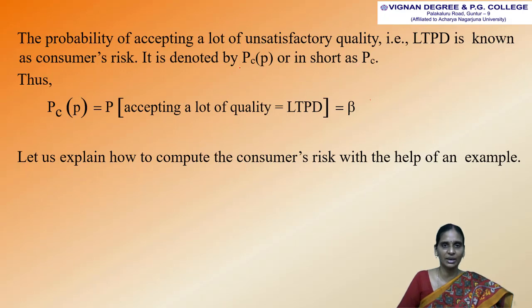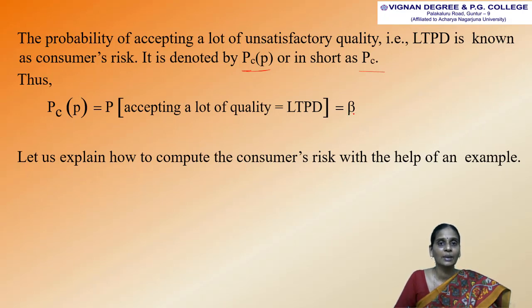It is denoted by this expression, or in short form PC, the probability of consumer's risk. This can be written as the probability of accepting a lot of quality equal to LTPD. This probability value is equal to the letter beta.